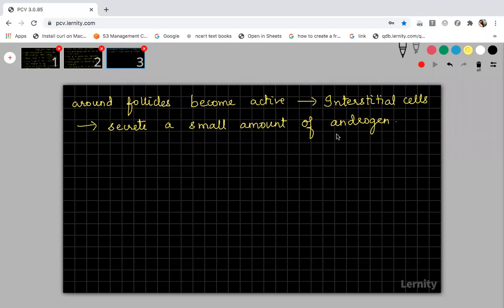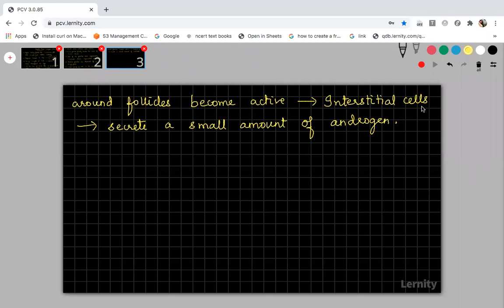Only when this androgen secretion is more, sometimes the female will have the appearance of a mustache, hair will grow on the upper lip, chin, and also on the face, and excess hair growth will be there on the hands and legs. All these are because of the excessive secretion of androgen or testosterone, which is being secreted in a small amount in the ovary by these interstitial cells.